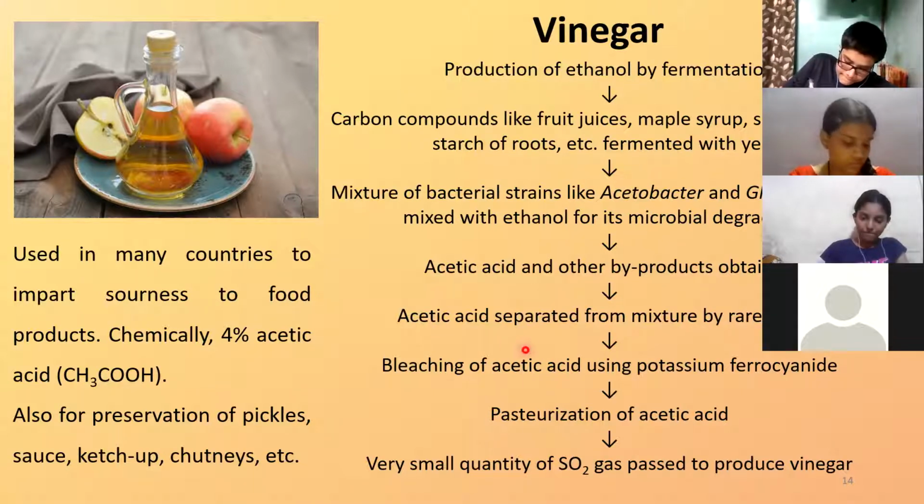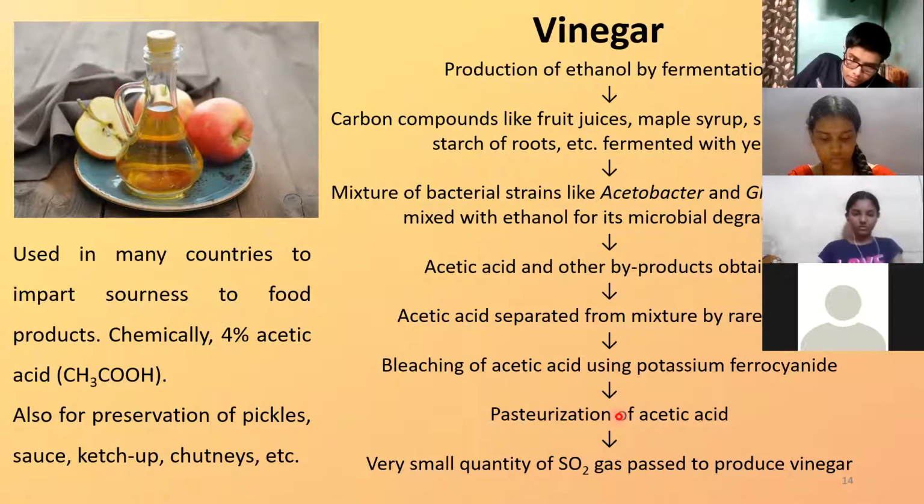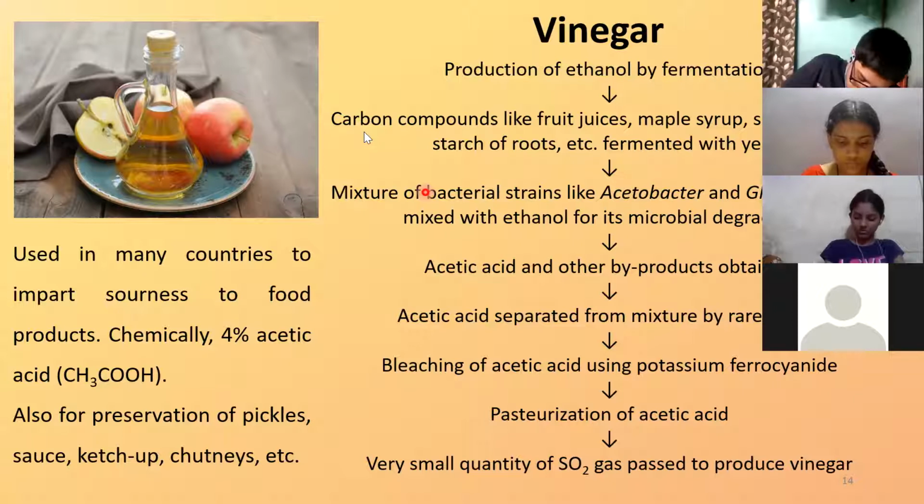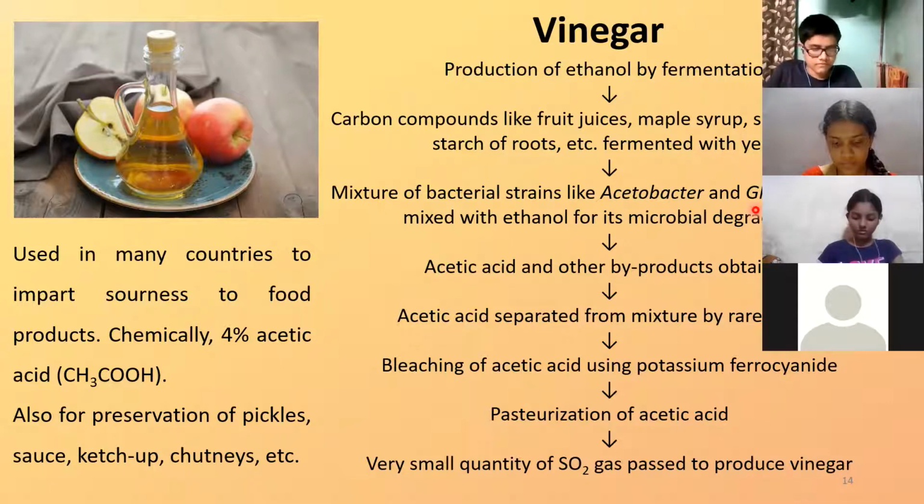To that acetic acid, you carry out bleaching, for which potassium ferrocyanide is used. That bleached acetic acid is then pasteurized. After pasteurization, you pass a very little quantity of sulfur dioxide gas. Then the final product you get is vinegar, which is basically 4% acetic acid. So next time you go to any Chinese restaurant, order dishes and consume vinegar, you can recollect all the steps that took place in the formation of this product.